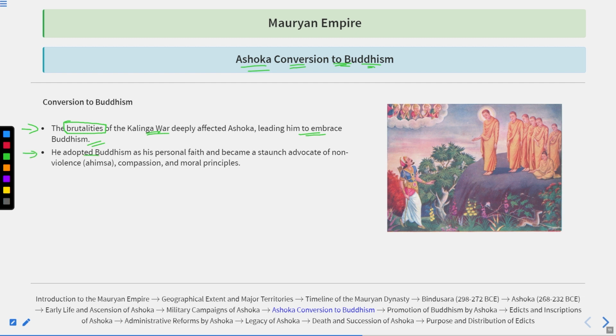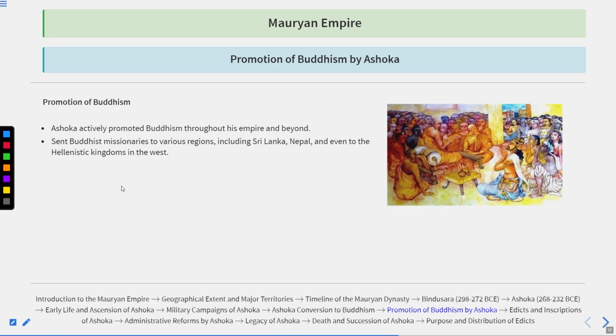He adopted Buddhism as his personal faith and became a staunch advocate for non-violence, compassion, and moral principles. Remember, here he did not give up war. He avoided war, but he did not give up war. Remember this thing.